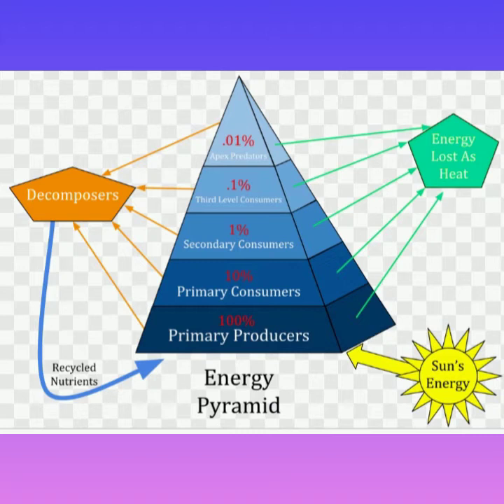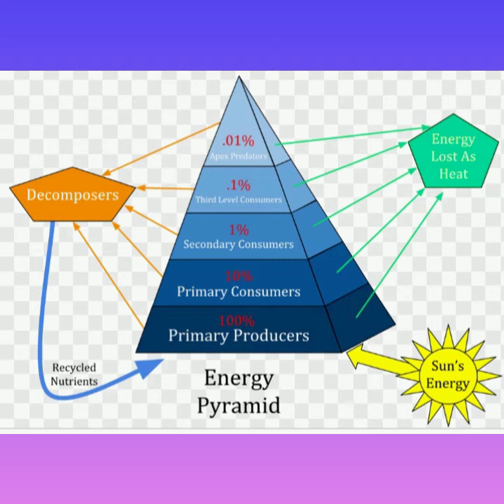So the producer gets 100% energy from the sun, the primary consumer gets 10%, the secondary consumer gets 1%, the tertiary consumer gets 0.1%, and the top consumer gets 0.1%. So as the energy is transferred from one trophic level to another, it is decreasing. That is why the pyramid of energy is always upright.